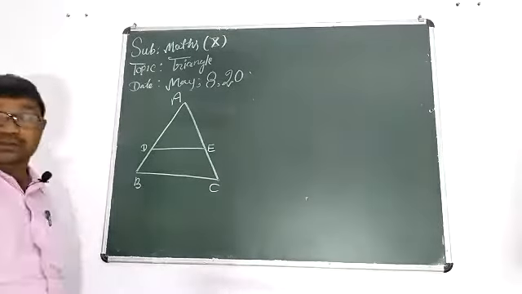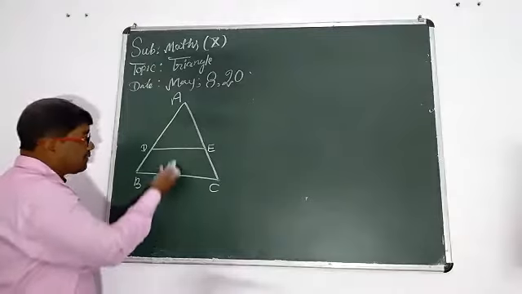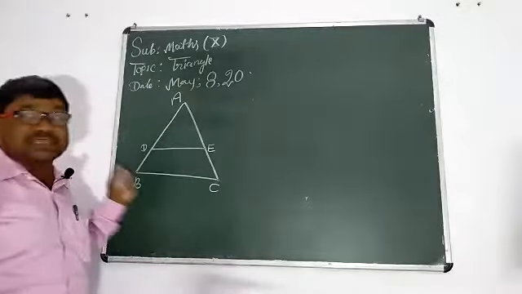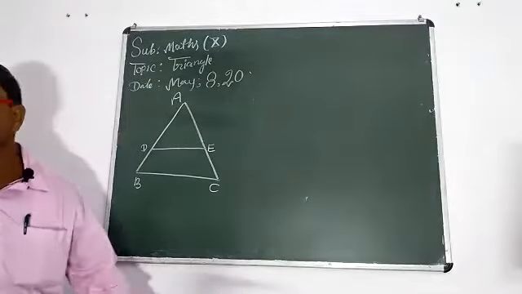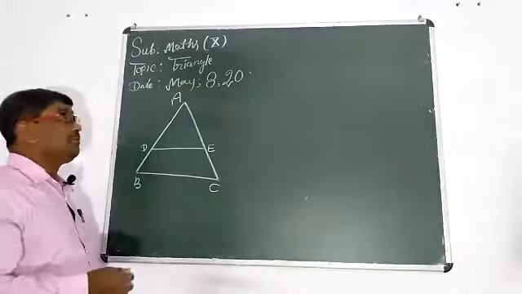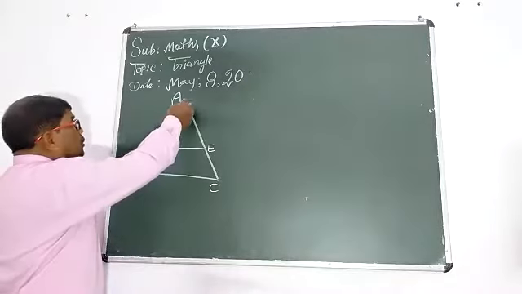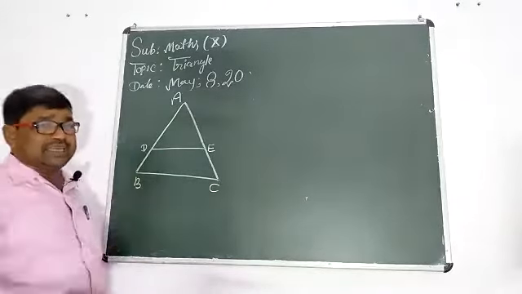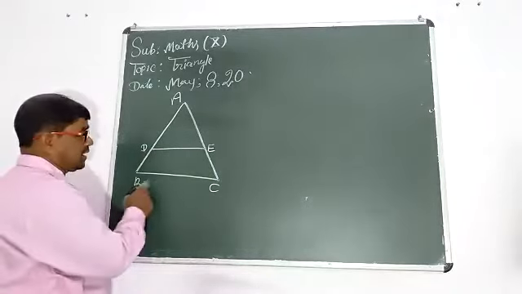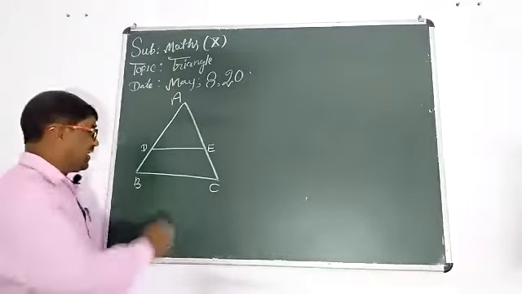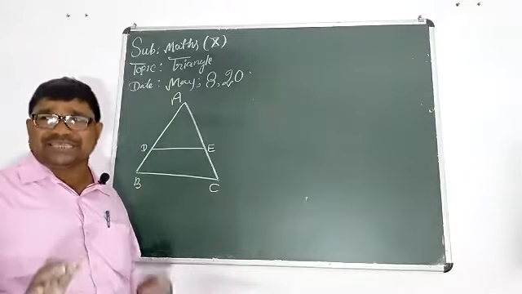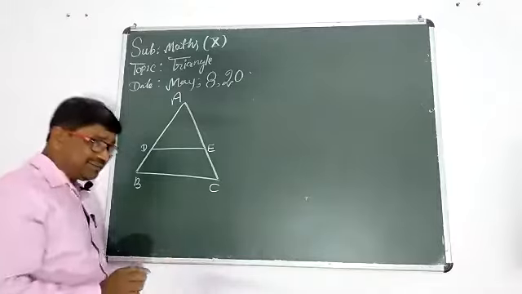If a line is drawn parallel to one side of a triangle, it intersects the other two sides at distinct points proportionally. That is the definition of the theorem. So we draw a triangle ABC, a line DE parallel to BC. That is the basic need of this statement.